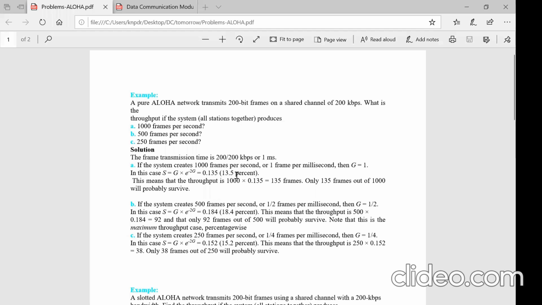Now let us come to G. The first case, it is transmitting 1000 frames per second. That means put the formula.